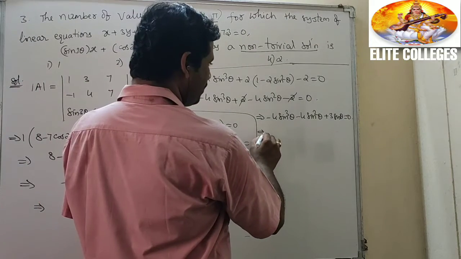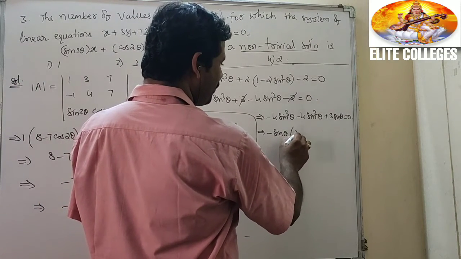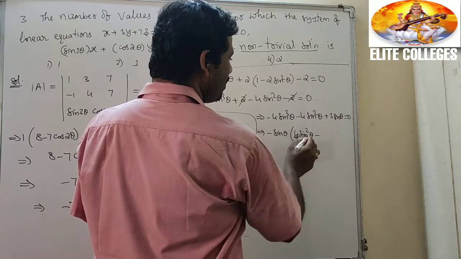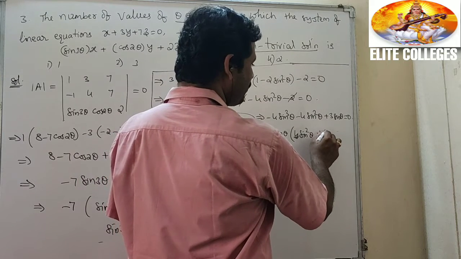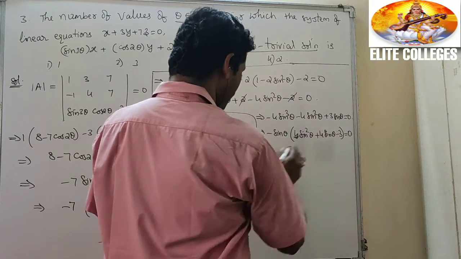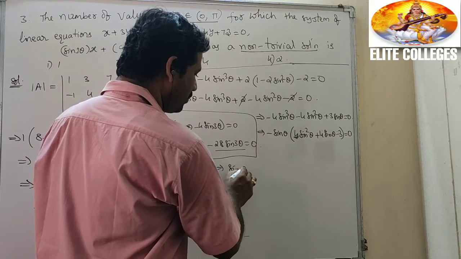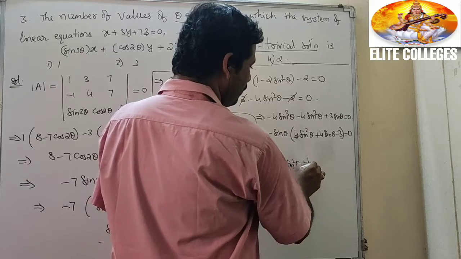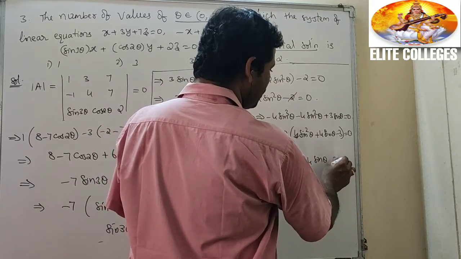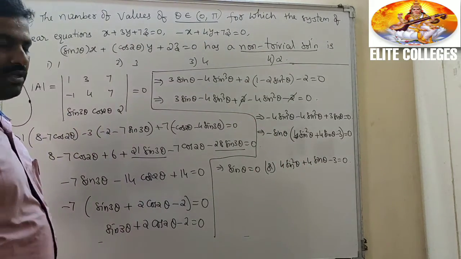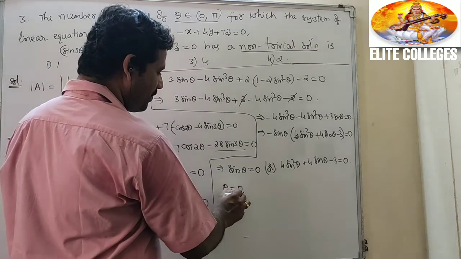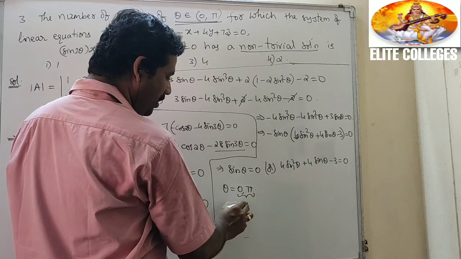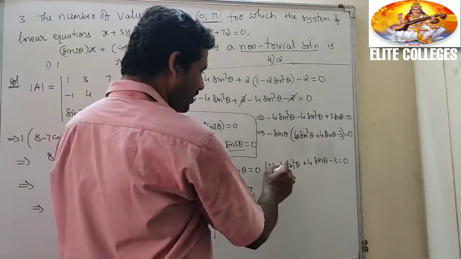Now take minus sin theta common. That is 4 sin square theta plus 4 sin theta minus 3 equal to 0. Either sin theta equal to 0 or 4 sin square theta plus 4 sin theta minus 3 equal to 0. When sin theta equal to 0, theta equal to 0, pi. But the given theta belongs to the open interval 0 to pi, so these two are not possible. And again, factorize this one.